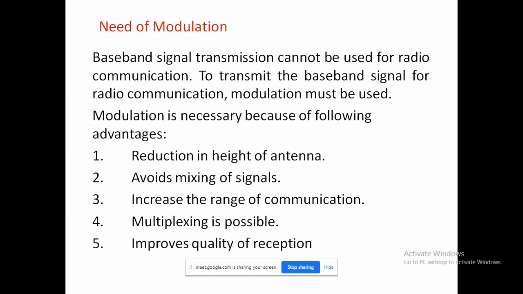Because when taking the signal from the transmitter, at that time the signal will be very weak, and in the modulation definition we already told that there are two signals, the modulating signal added with the carrier signal, and then it will improve the quality of reception.